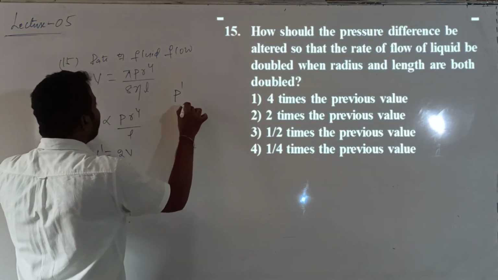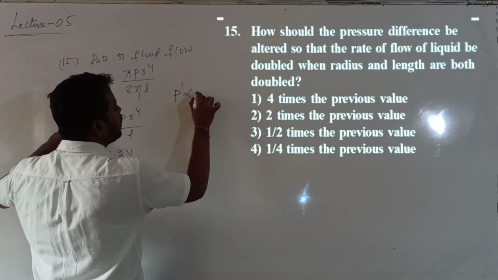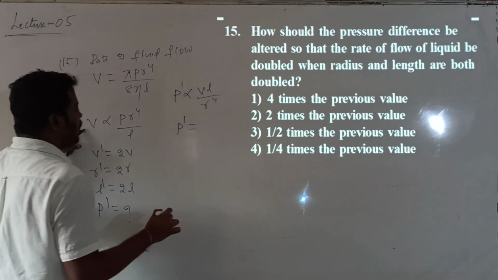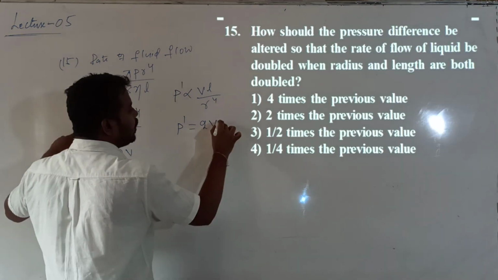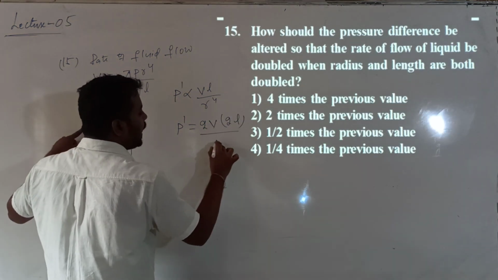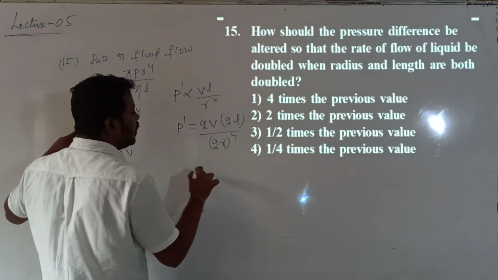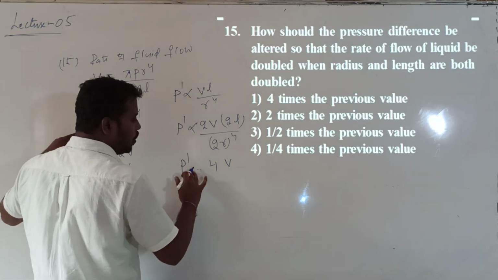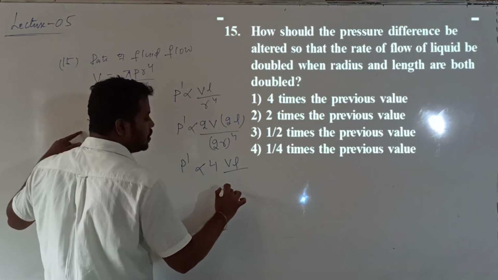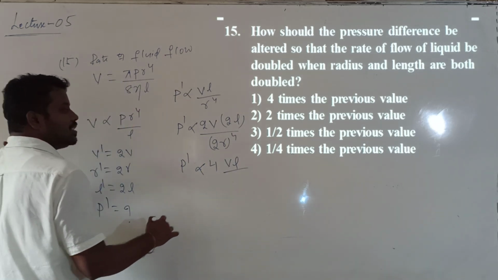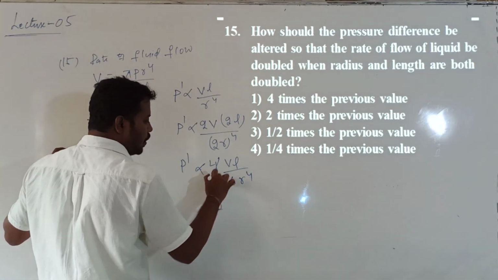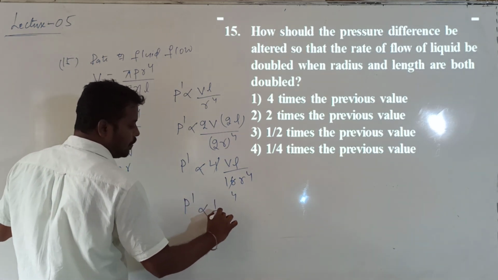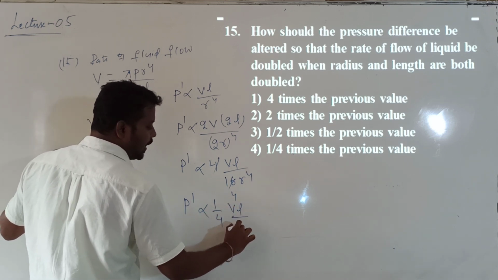So what do I get? P dash is directly proportional to V into L divided by R power 4. So P dash is equal to 2 into V into L, with the length doubled, divided by the radius doubled, 2 into R whole power 4. Then P dash is proportional to 4 into V into L divided by 2 power 4, which is 16, into R power 4. Four ones are four, and four fours are sixteen. So P dash is directly proportional to 1 by 4 into V into L divided by R power 4.